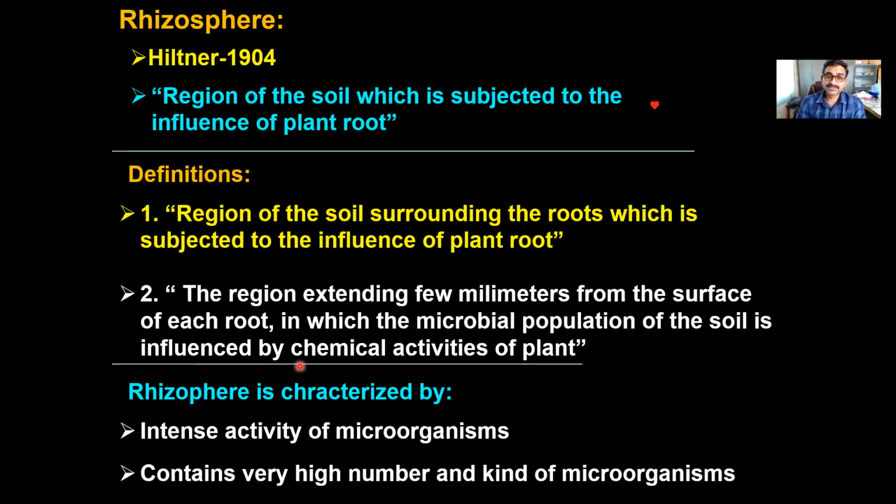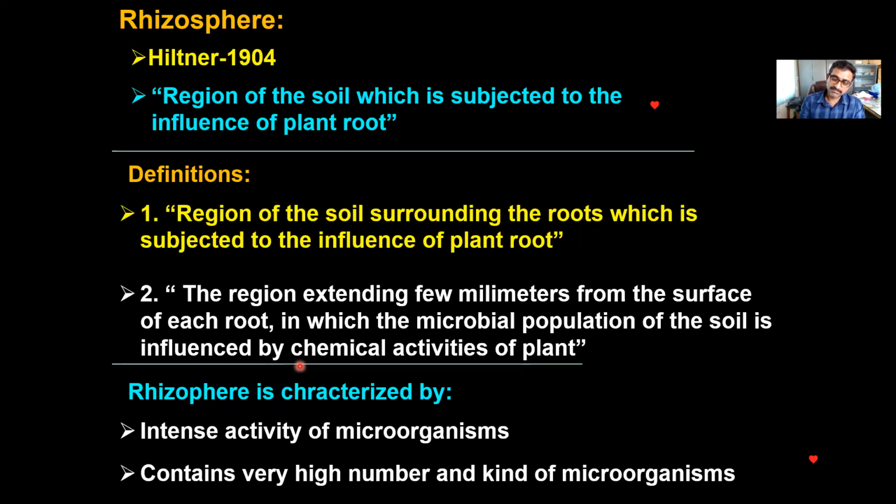So you will find the greatest variety, or greatest diversity, of microorganisms, and also a greater number of microorganisms and intense activity of microorganisms in the rhizosphere. So that means to say that rhizosphere contains more microorganisms and also more types of microorganisms compared to any other region, such as non-rhizosphere soil or other